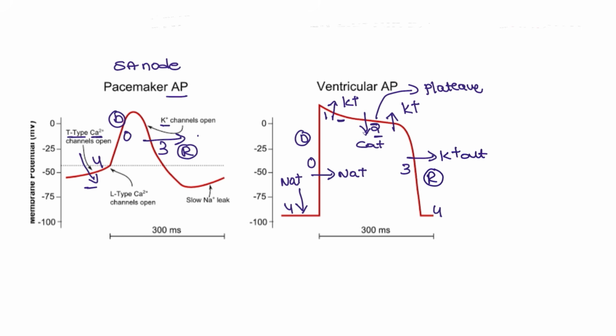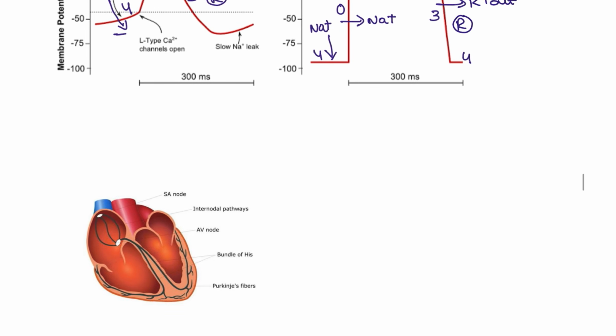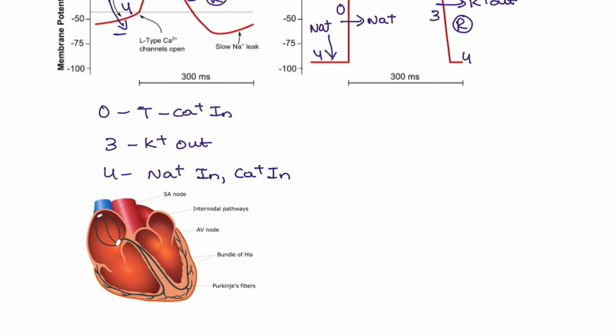All right, next, again come back here. 0 phase is for the T type of calcium channel in. Third phase is for the potassium out, and the fourth phase is for the sodium channel in and also the calcium channel inside.